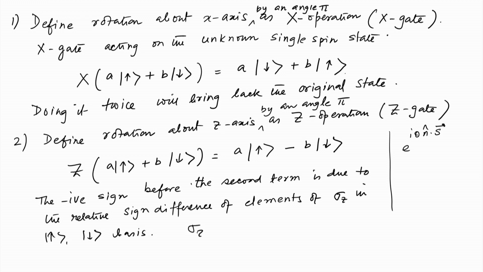Just to remind you that sigma z is equal to 1 0 0 minus 1. Okay. So, that is the X and Z operations that you can see.